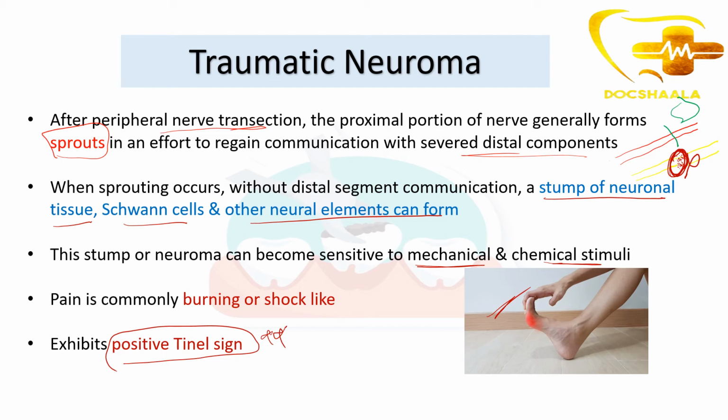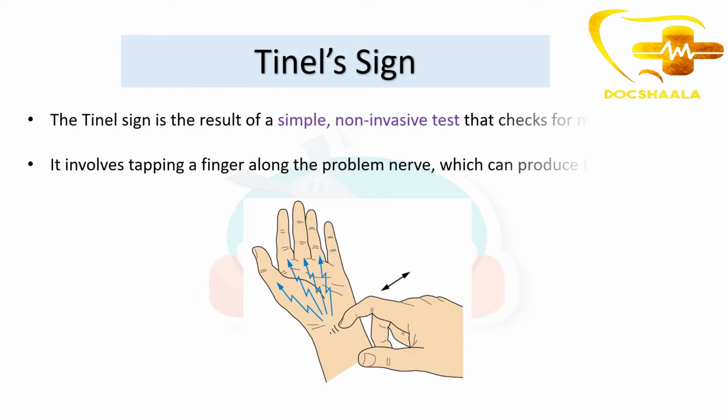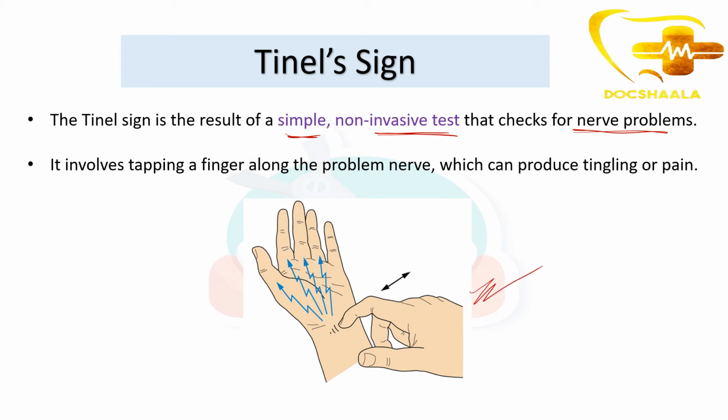So what is a Tinel sign? A Tinel sign is the result of a simple non-invasive test that checks for nerve problems. It involves tapping a finger along the problem nerve, as you can see in the image, which can produce tingling or pain.